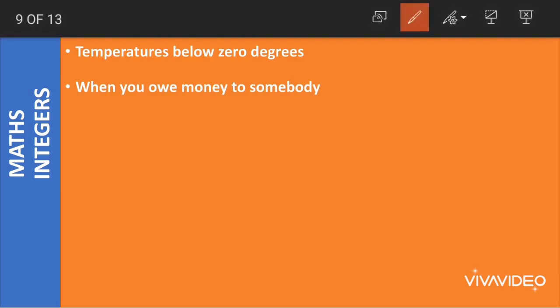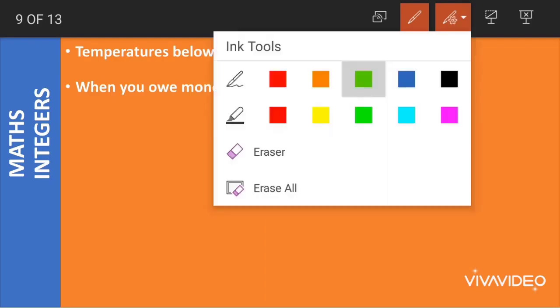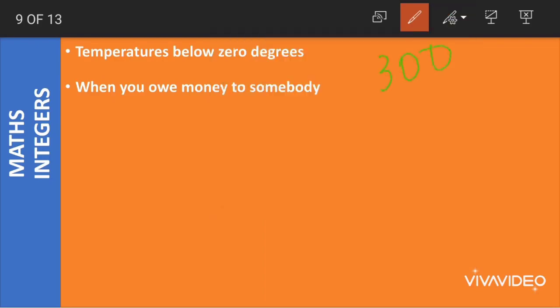When you owe money to somebody. Suppose you had 100 rupees with you. Suppose you borrowed 300 rupees from someone. You have only 100 rupees to repay back. What will you do? You will repay this 100 rupees right away. Now what will be the amount you owe to him? The amount you owe to him will be 300 minus 100, which you have already paid, which comes to 200.